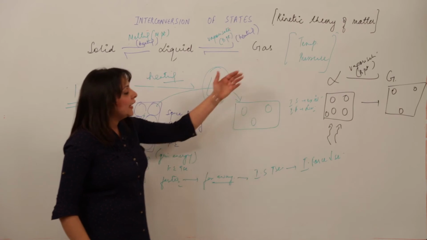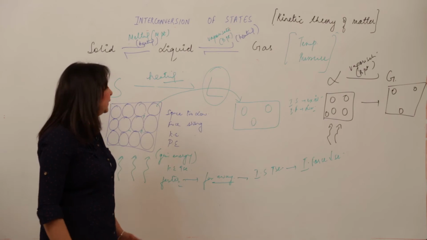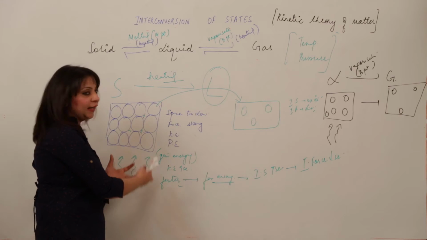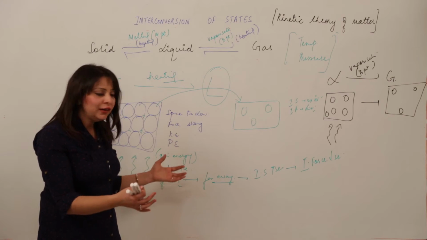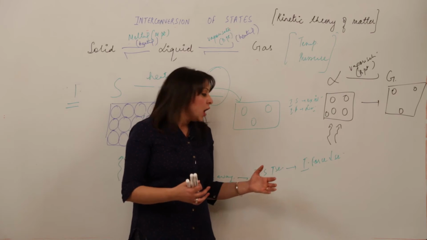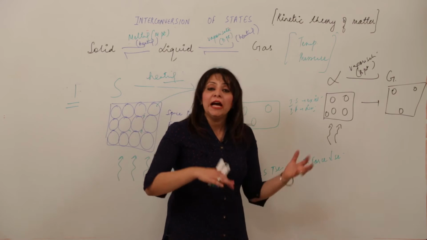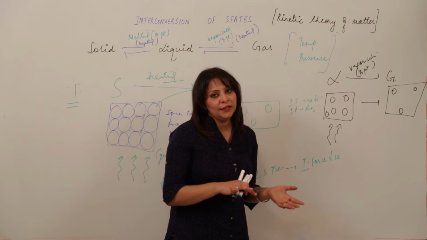So on the basis of kinetic theory of matter, we can explain by just showing how they are gaining energy, how they are moving far, how the space is getting affected, how the force is getting affected, and how states are converting from one to another.